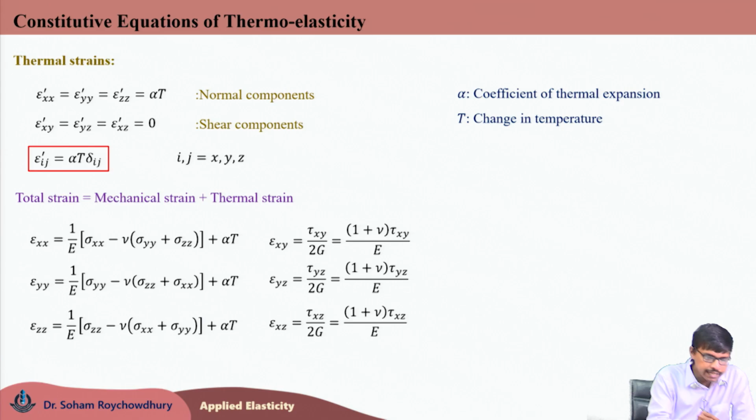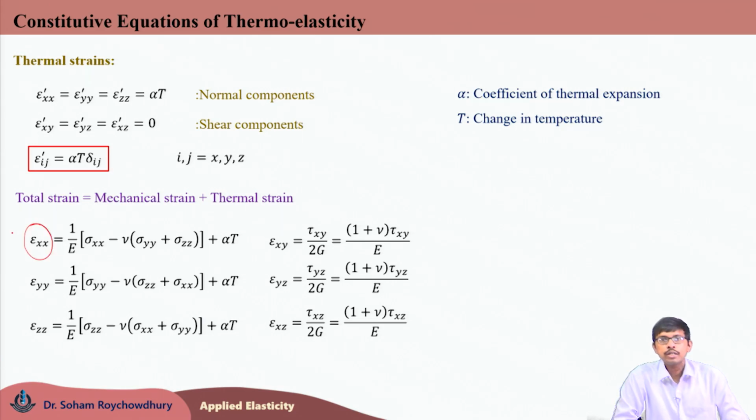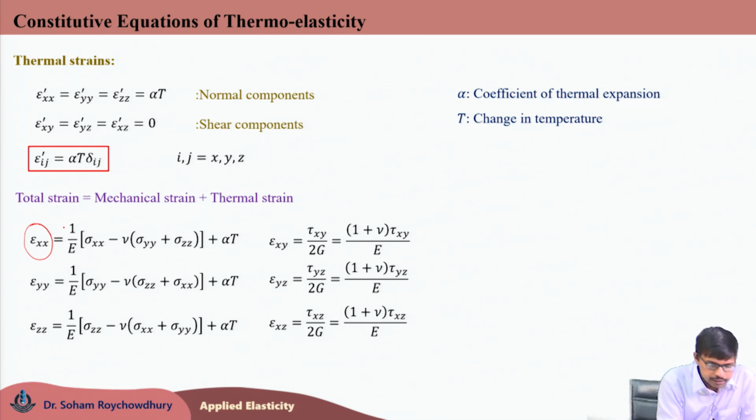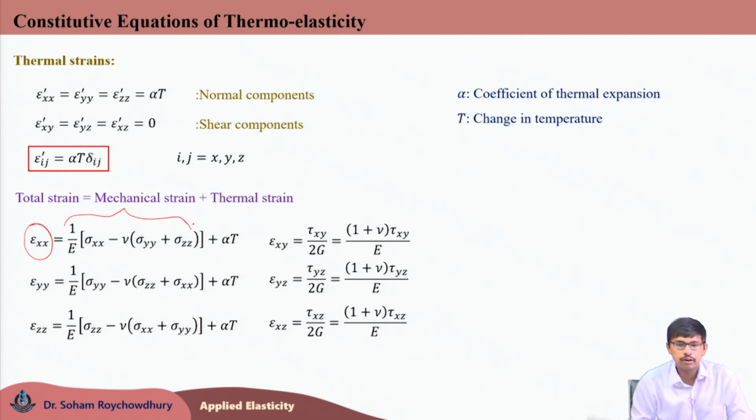So, epsilon xx written on the left hand side is the total normal strain generated along the x axis, which is the normal strain due to the mechanical component of the loading, the first term. This is the mechanical normal strain along x axis and this is the thermal normal strain along x axis, which is nothing but alpha T.